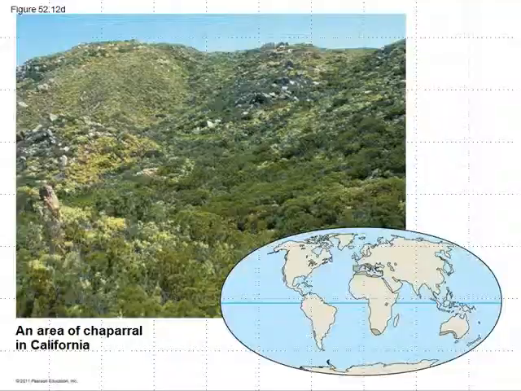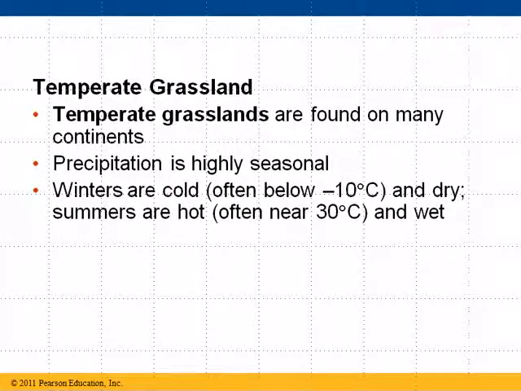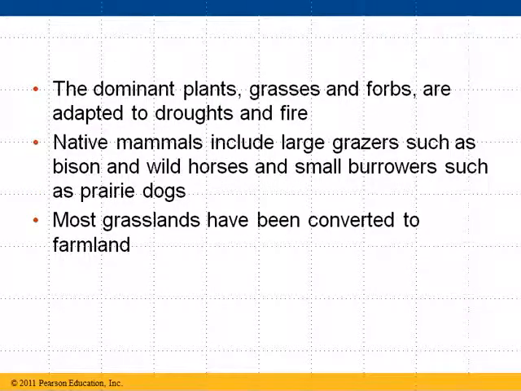Temperate grasslands are sort of similar to savannas, just slightly different weather conditions. Found on many continents, precipitation is highly seasonal again. Winters tend to be pretty darn cold, 10 degrees below 0 Celsius and dry. Summers are hot, near 30 degrees Celsius and fairly wet. So you have these big seasonal swings. Again, they're dominated by grasses and forbs, with drought and fire resistance.